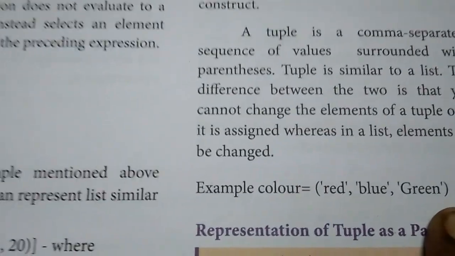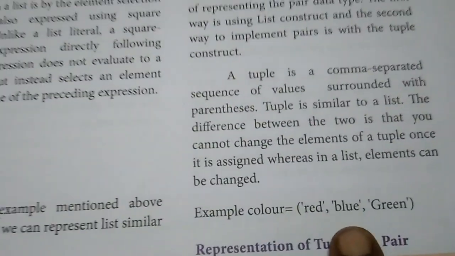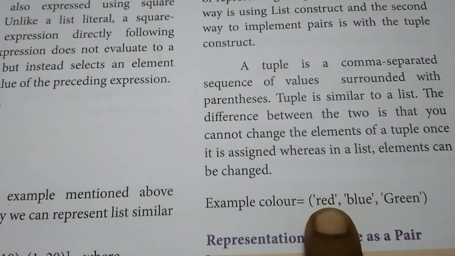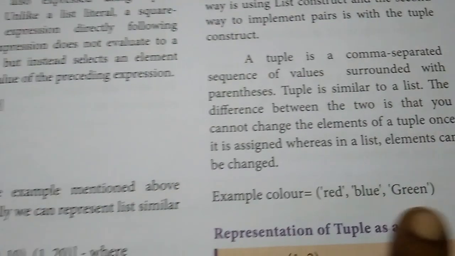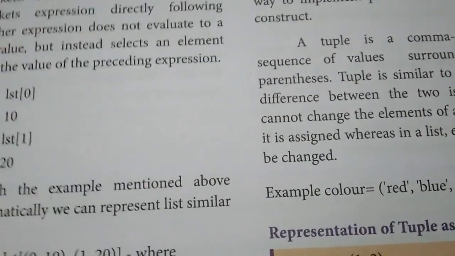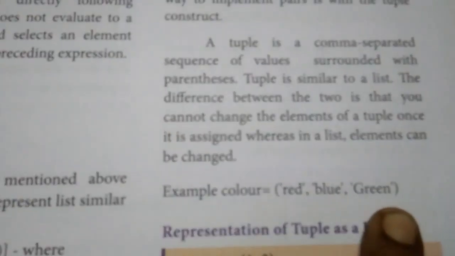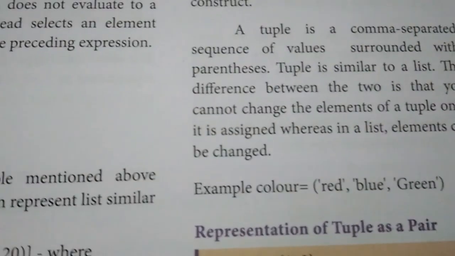Similar to a list, the values cannot be changed. For example, in color, red should not be changed, blue should not be changed and green should not be changed. Because the values cannot be changed, it is called a tuple.